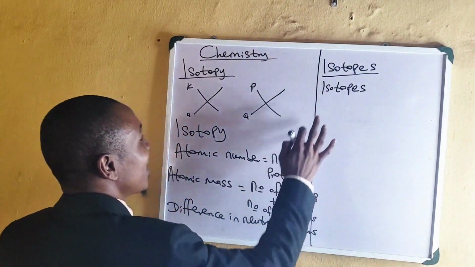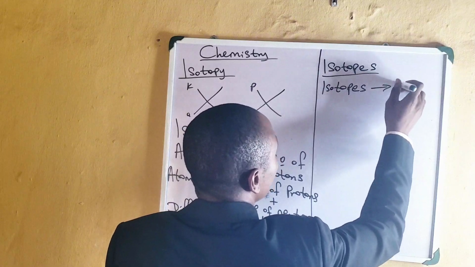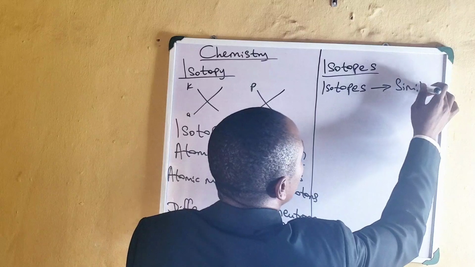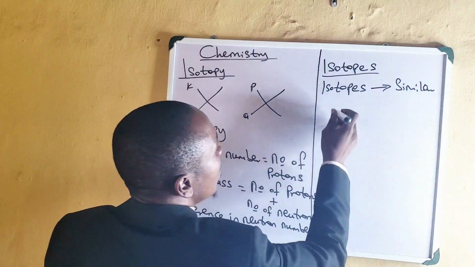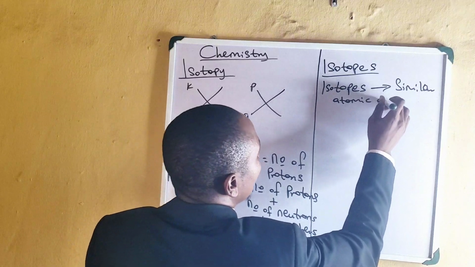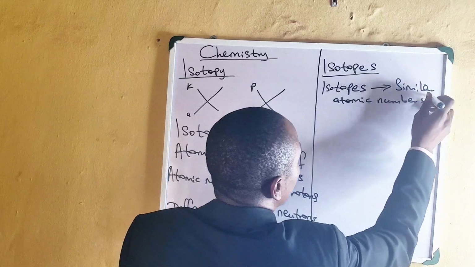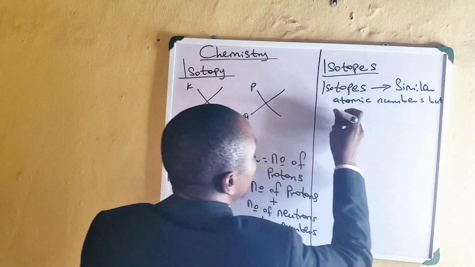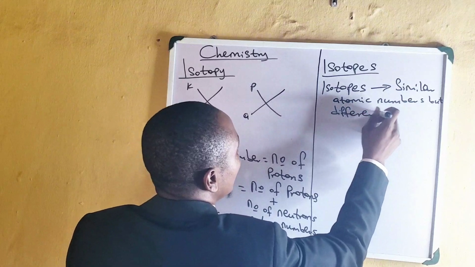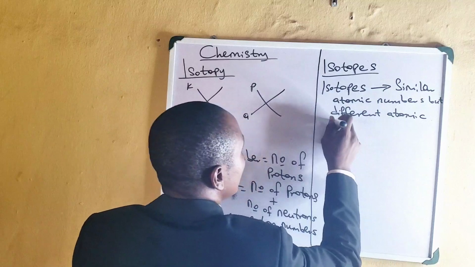Remember what I said earlier. Isotopes, they have similar atomic numbers but different atomic masses.